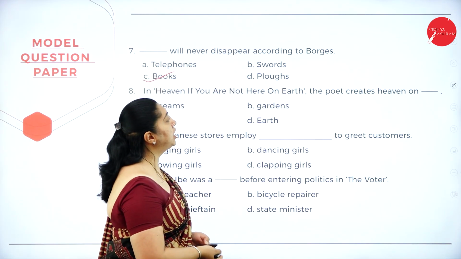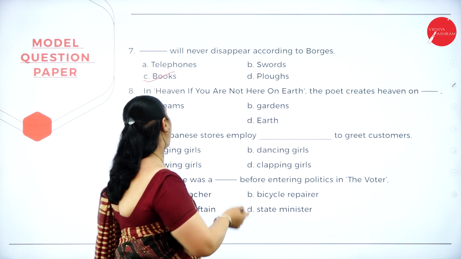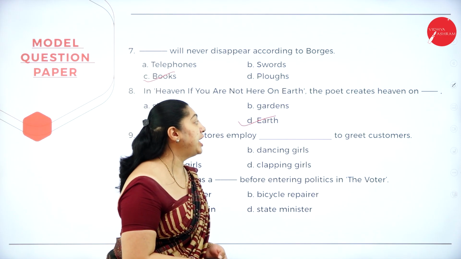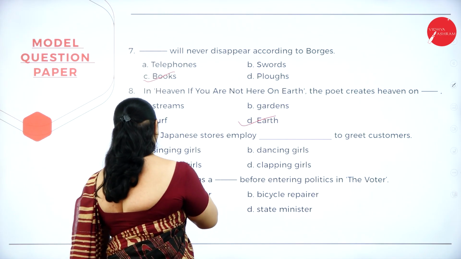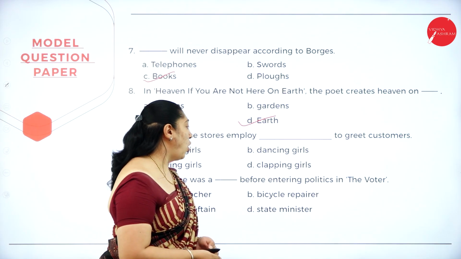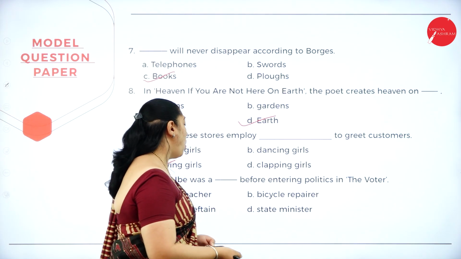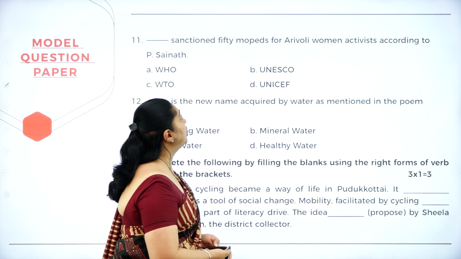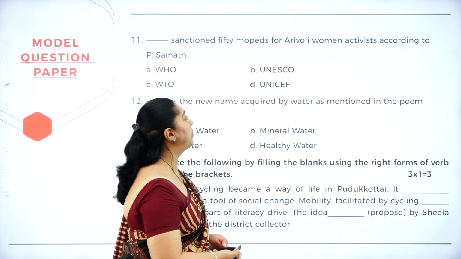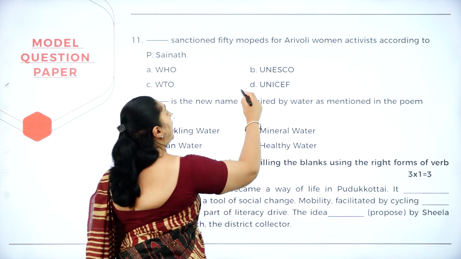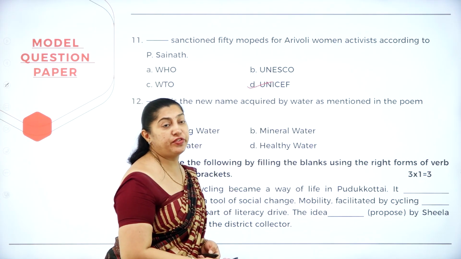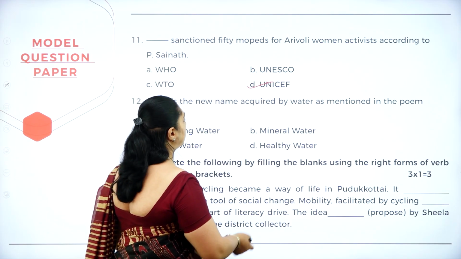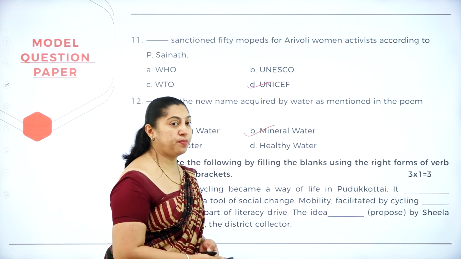In Heaven If You're Not Here on Earth, the poet creates heaven on earth. The Japanese stores employ dash to greet customers. So they employ bowing girls. Marcus E.B. was dash before entering into politics. What was he? He was a school teacher before entering into politics. Dash sanctioned 50 Muppets for Areoli women activists, according to P. Sainath. It is the UNICEF who sanctioned 50 Muppets. Dash is the new name acquired by water, as mentioned in the poem Water. It is the mineral water.